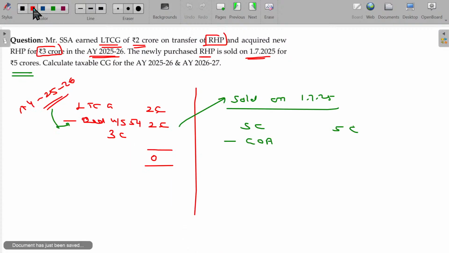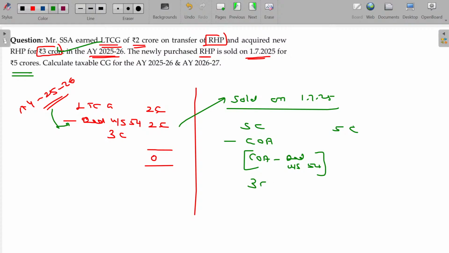Then how will this be calculated? Cost of acquisition of the newly purchased asset should be now cost of acquisition minus deductions claimed under section 54. The cost of acquisition being 3 crores. Deductions already enjoyed for this asset being 2 crores. 1 crore will be your new cost of acquisition. So 4 crore will be taxable.